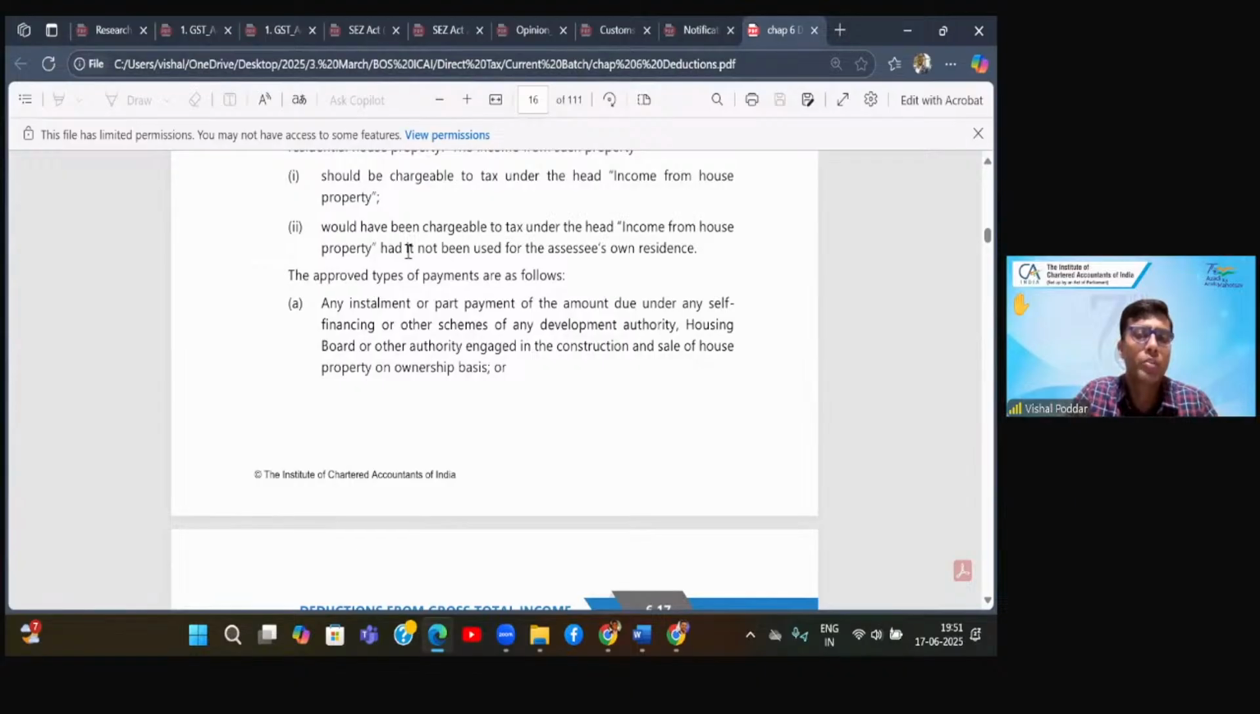So what does it mean? Even though you are not occupying it yourself, even if you are not able to reside in that, still that income is covered under the head house property. So the basic point is it should be a residential property which is covered over here.